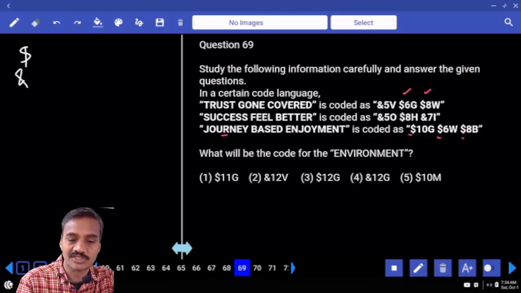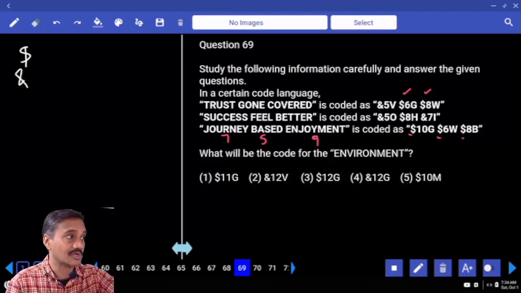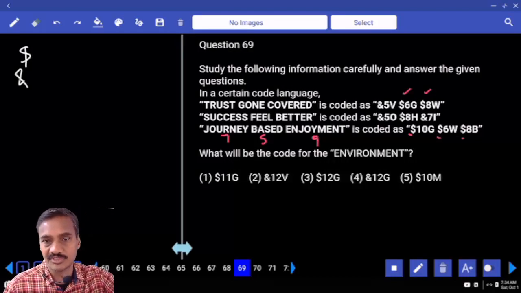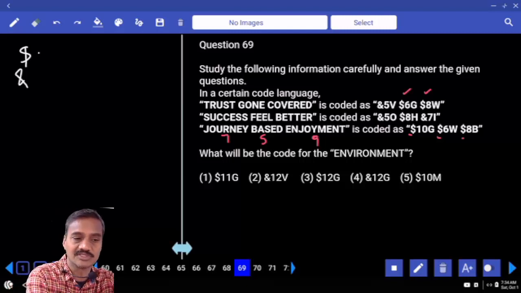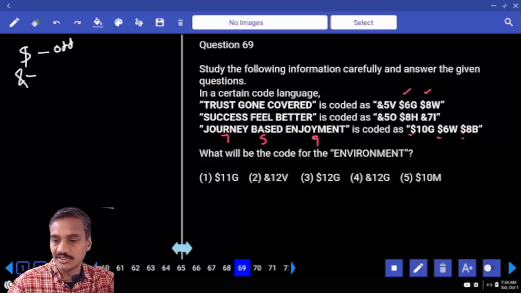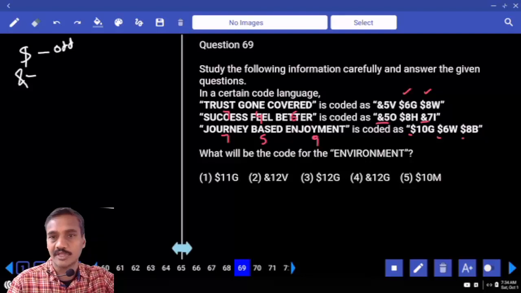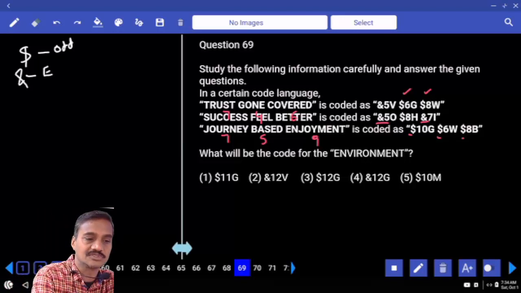Now here, how many letters are there in this word? 7. Here there are 5. Here in this one, 9. That means the number of letters, if you check in this last statement, are odd numbers. That means if the number of letters in the given word is odd, it must be represented with a dollar. And next one, ampersand. Here there are two ampersands repeated twice. Why is ampersand repeated twice here? Because there are 7, here there is 4, here there is 6. That means there are two even number letters, 4 and 6, represented with ampersand.